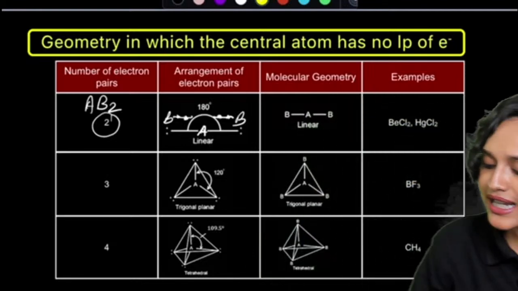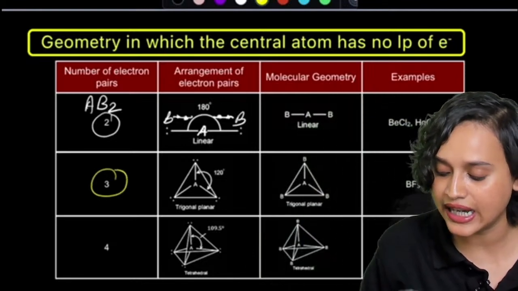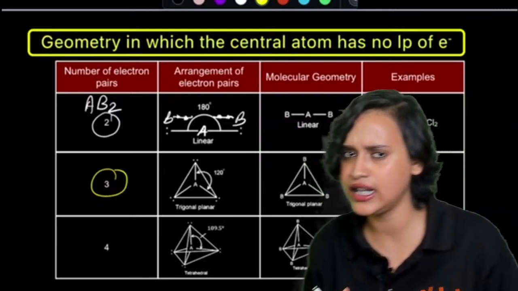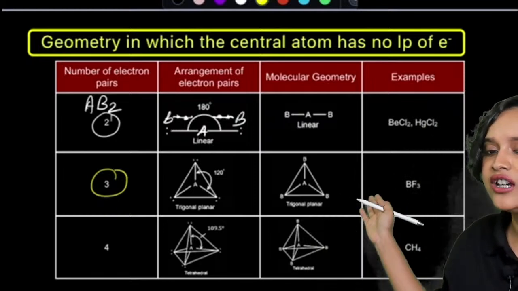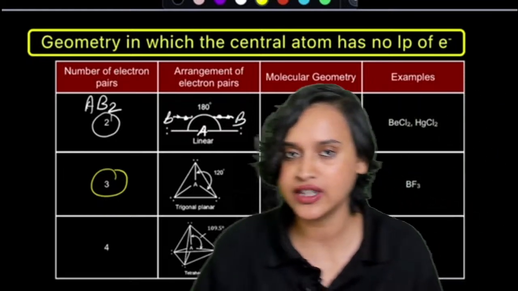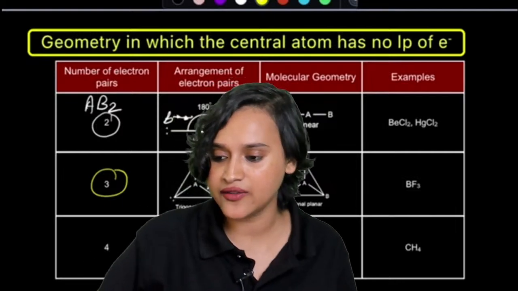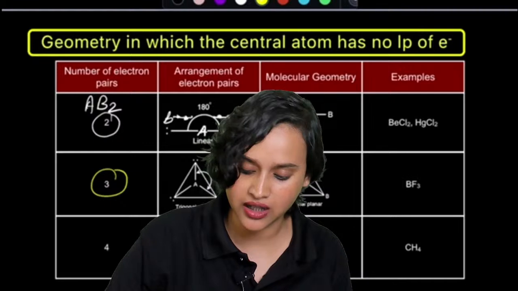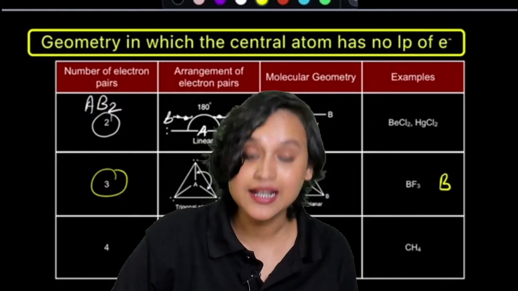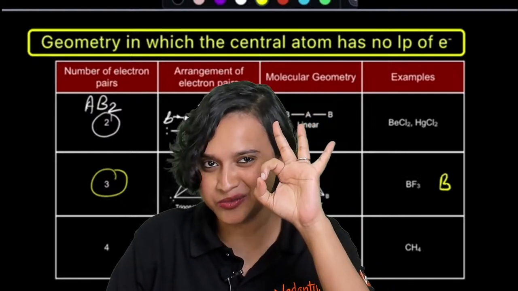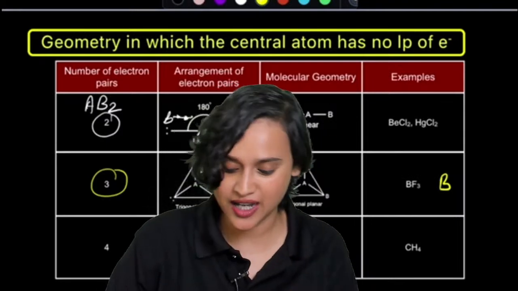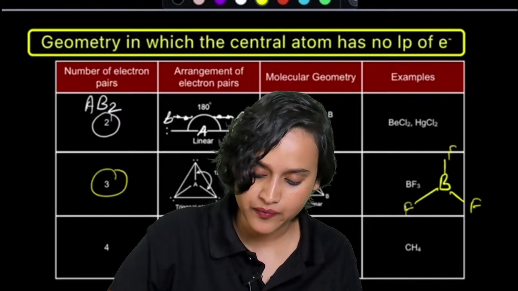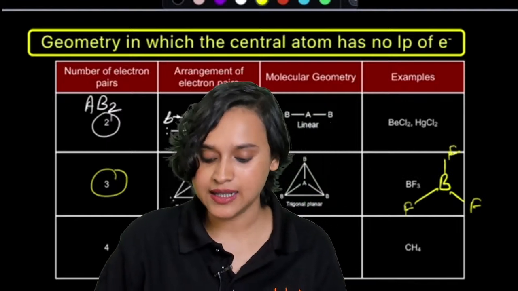Chalo, moving on, let's say that we have number of electron pairs 3. If we have 3 electron pairs, an example that you come across is BF3. How do we draw BF3, everybody? Very simple, very easy. I'm going to draw BF3 here. B here, and boron has 3 electrons in its outermost shell. So 1, 2, 3. Simple, easy peasy.